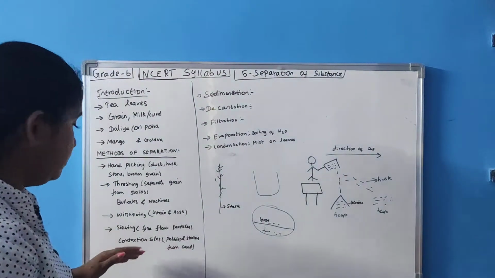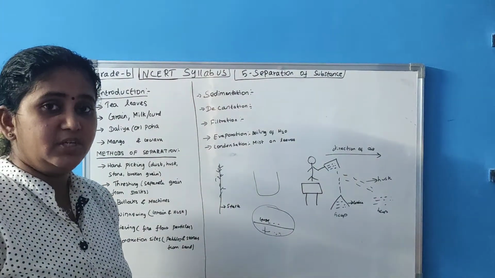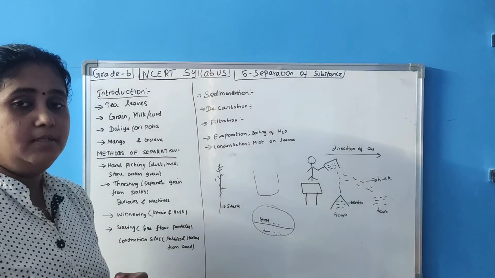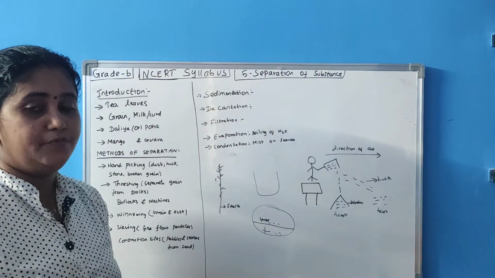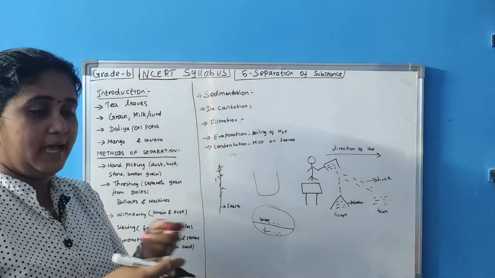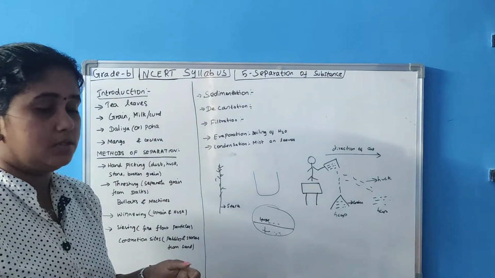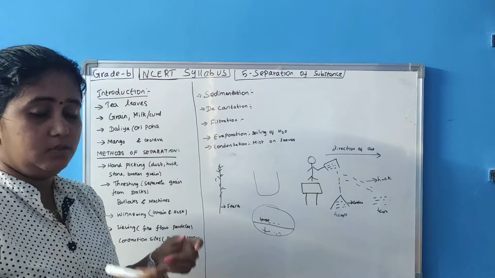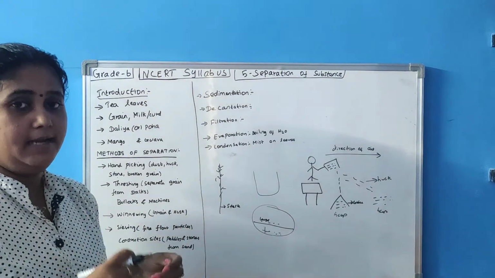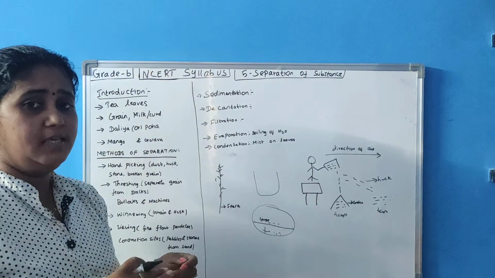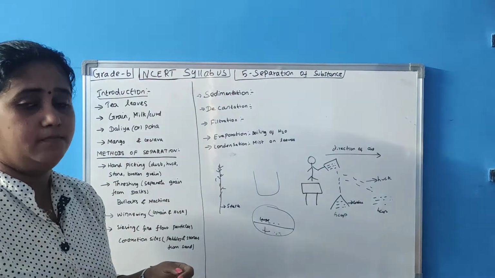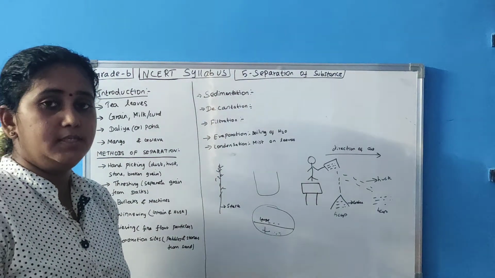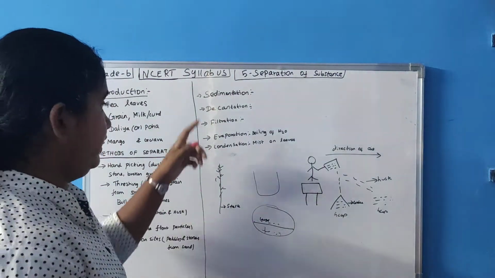It is also used in construction sites, for separation of pebbles and stones from sand. Sand will have pebbles and stones. If you sieve, the stones and sand will separate. The stones and pebbles will stay on the sieve, whereas sand is a finer particle that will go through the sieve. Okay. Next one,